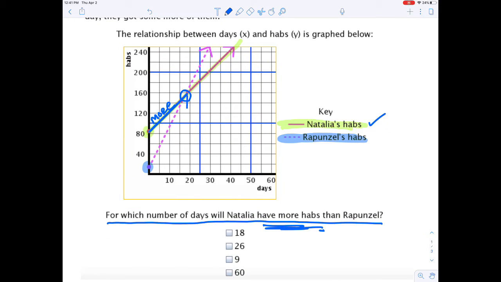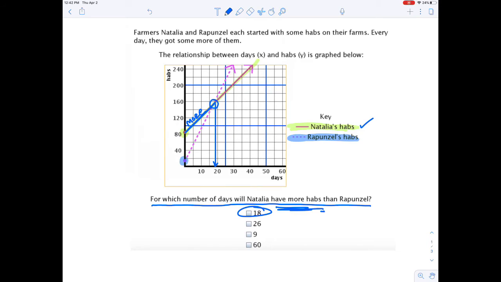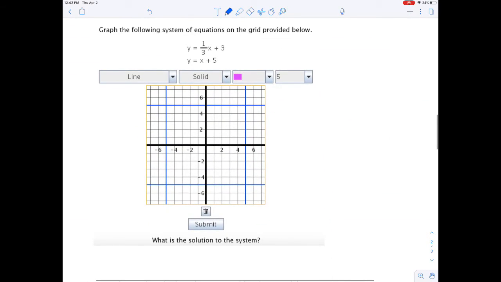Well, let's come down to the number of days. And we see that we're going to have to guess a little bit, but it's somewhere between 10 and 20 and pretty much 20. And the only real option that's available that fits that need is 18. So that's our choice. That's the second style of question. Third style of question. This caused some concern for people. Let's see if we can figure this out.